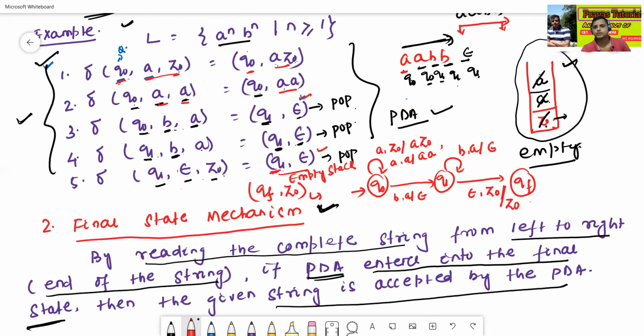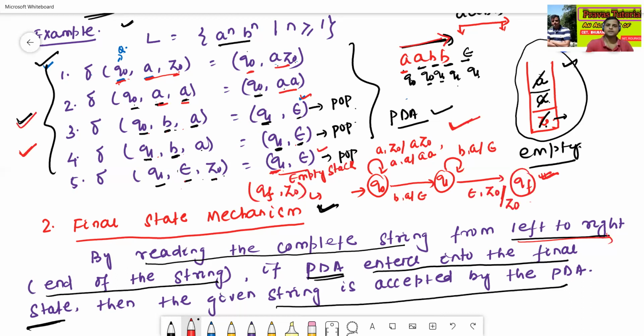Okay, so by reading the complete string from left to right, at the end of the string, if the PDA enters into the final state, and yes, it will enter into the final state, then the given string is accepted by the PDA. This is the method. If the transitions are given, we can construct the transition diagram. And if the transition diagram is given, we can also construct the transitions. So we can construct any one.